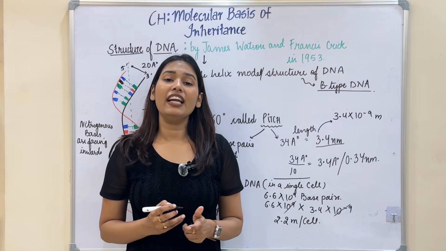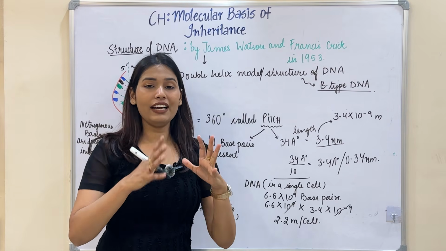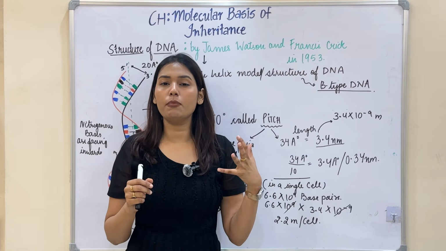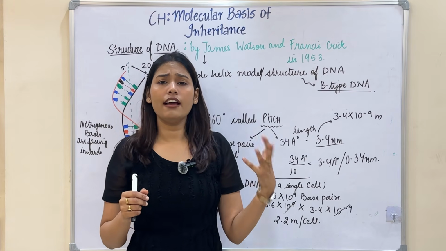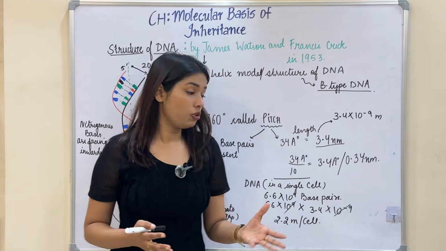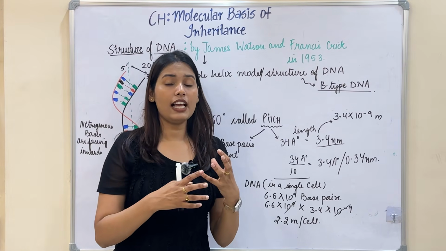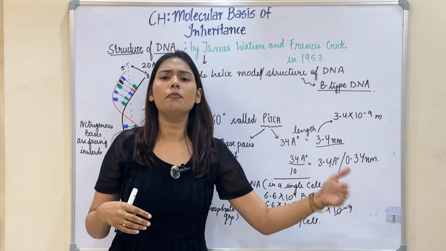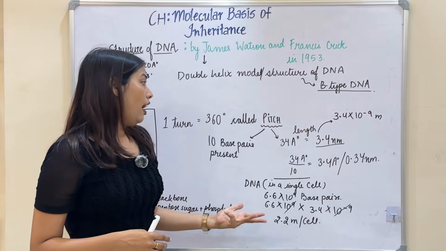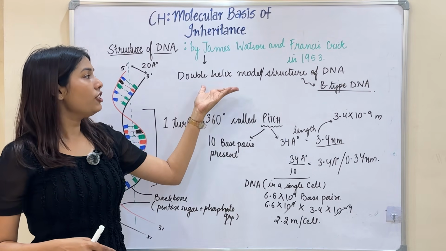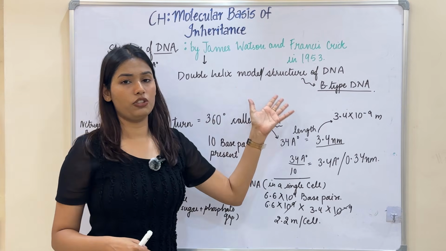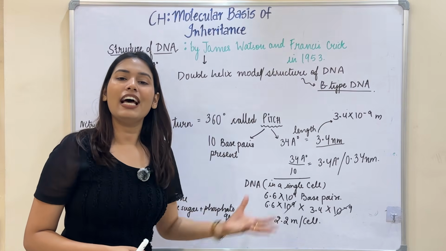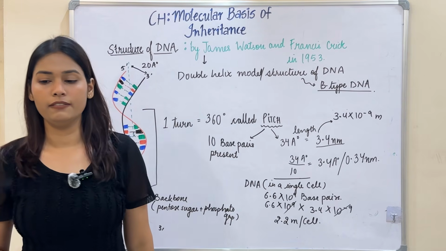See, such a long DNA is packed inside a very small nucleus. Our nucleus has approximate dimensions of 10 raised to power minus 6 meters. So such a long DNA is going to coil itself and be packed inside the nucleus, and we are going to study the packaging of DNA as well. Apart from this, there were a few features of the double helix structure given by Watson and Crick. So let's discuss the salient features of this model.